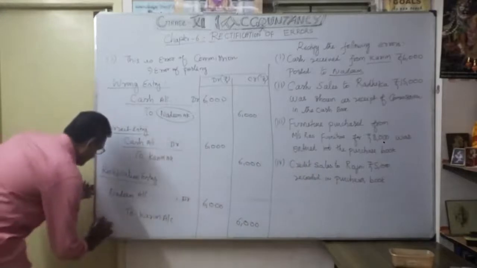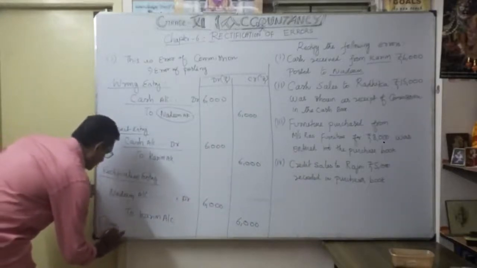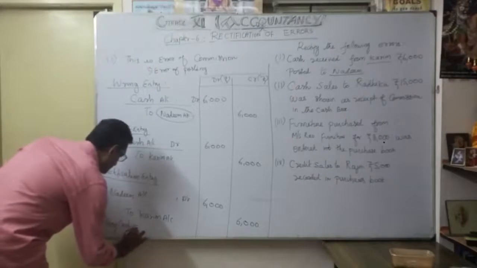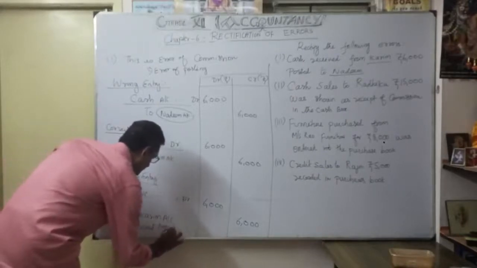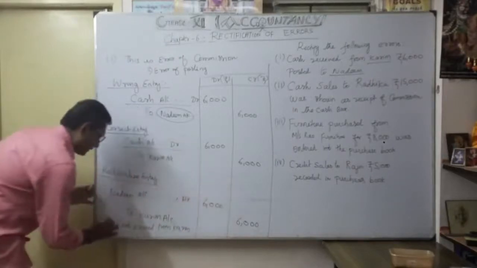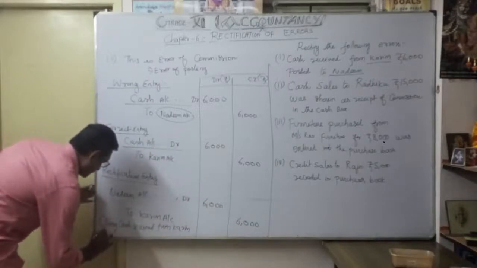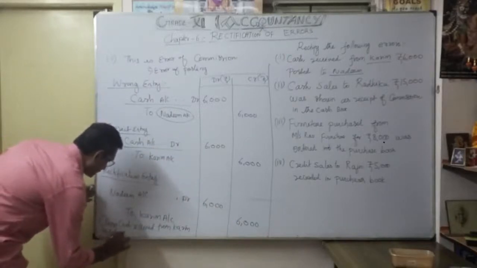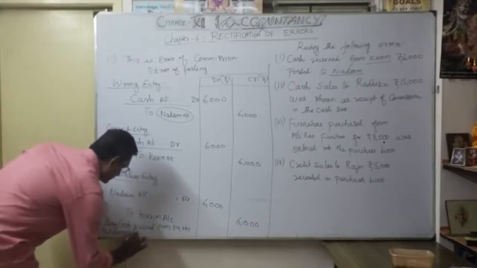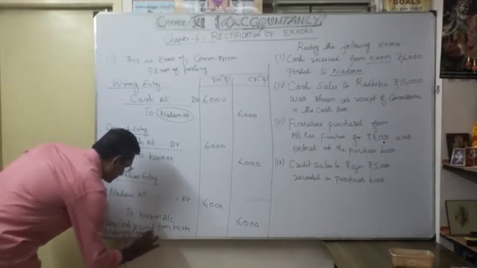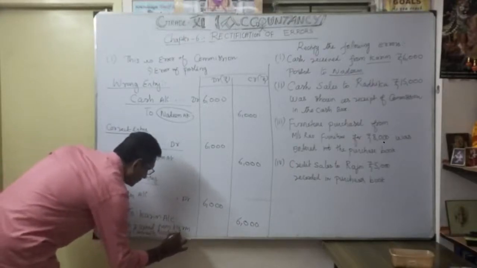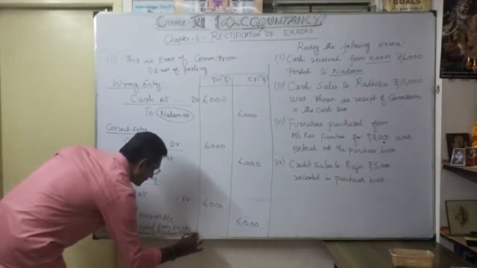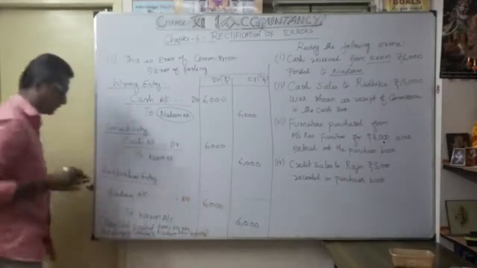Narration being: cash received from Karim account, but wrongly credited to Nadeem, now rectified. The narration is very important.